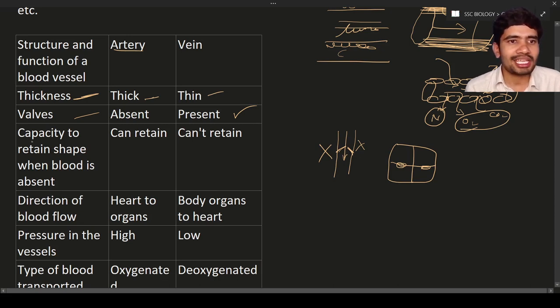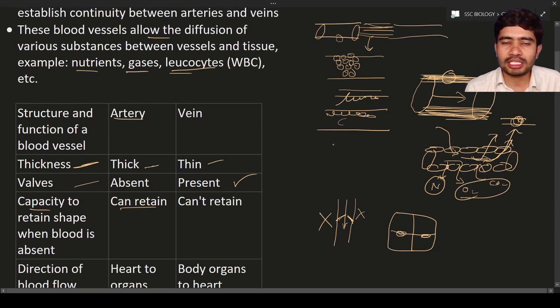So next, the capacity to retain shape when the blood is absent. Yes, arteries can retain their shape. Why can they retain their shape? Because here you can see, for example, how thick it is. So compare the size of the walls of the artery and the wall of the vein.